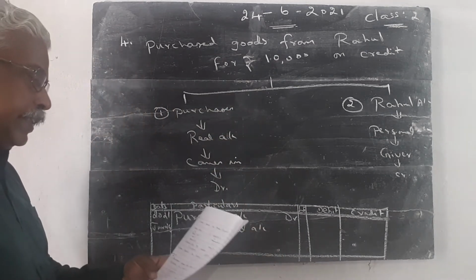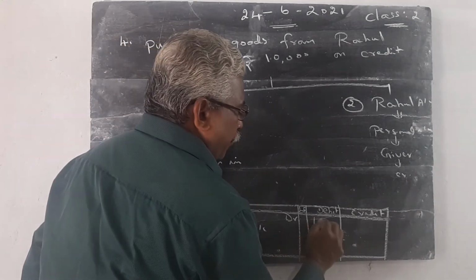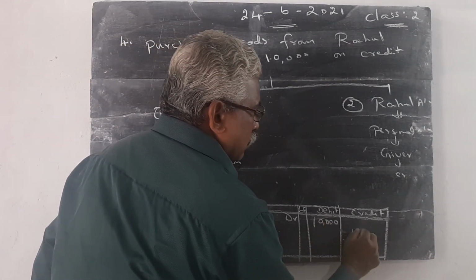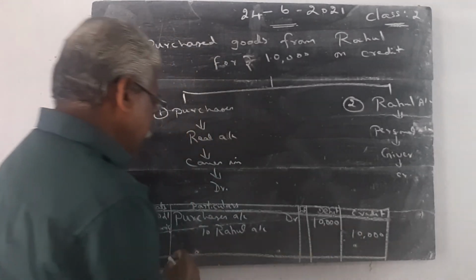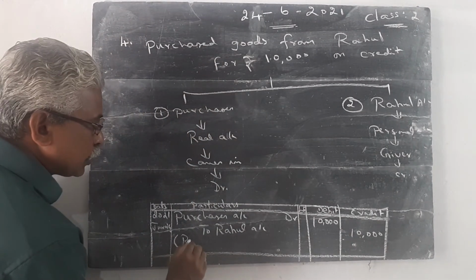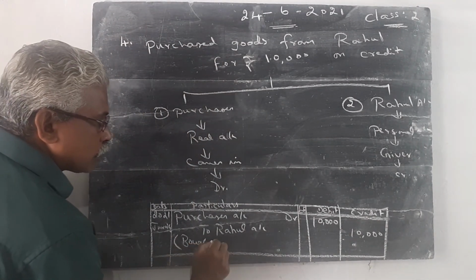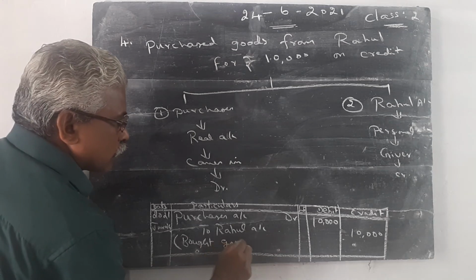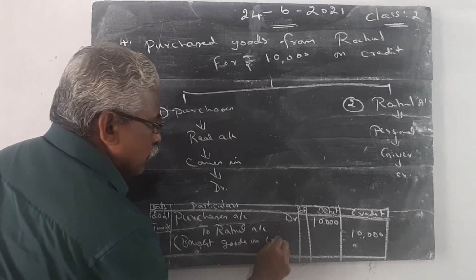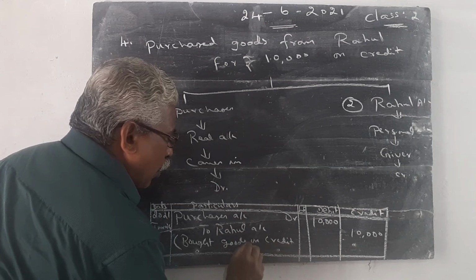The amount 10,000. Here we write the narration: bought goods on credit from Rahul.